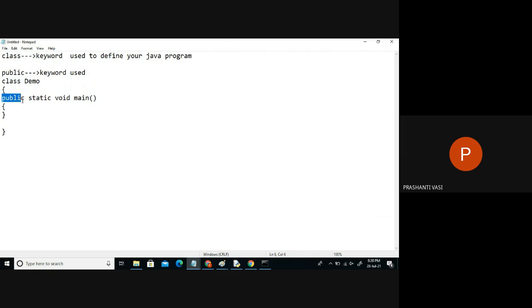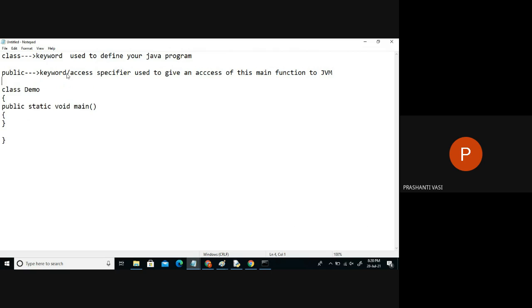If I don't use this keyword, the program will compile, but it will not execute. The compiler will not give any warning, but at execution time, access is not given. So if the JVM has to access the main function, we have to make this function public, which is an access specifier. It is used to give access to this main function to the JVM. As of now, the JVM is running this function, so at least the JVM should have access to it. That's the reason we write it as public.